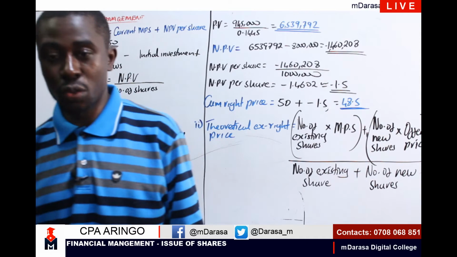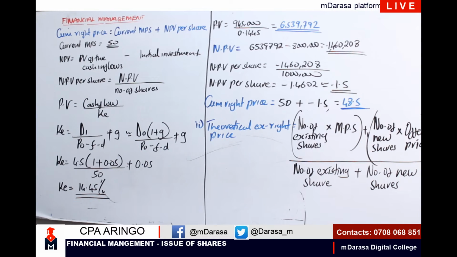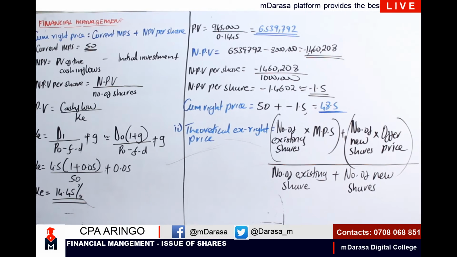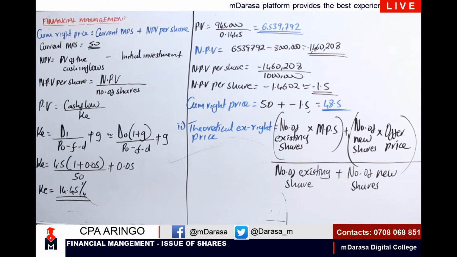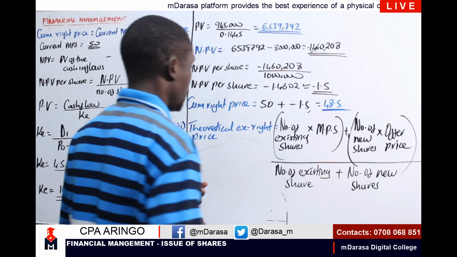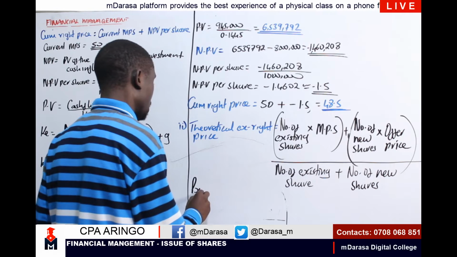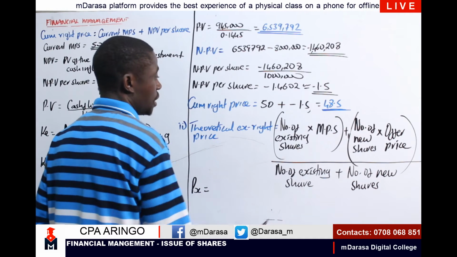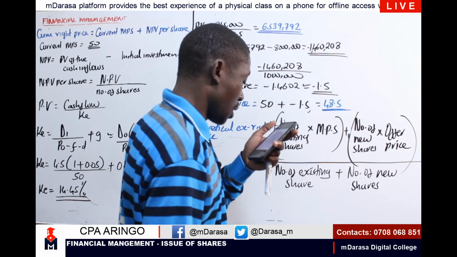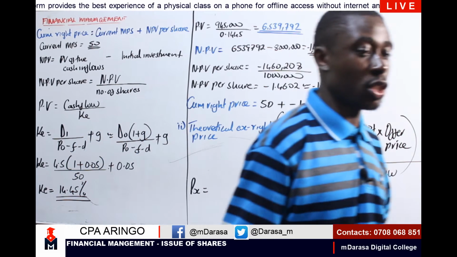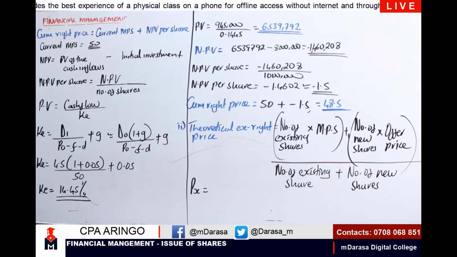So, having mentioned that, I think we can proceed and determine it. My theoretical ex-rights price, which we refer to as TERP: number of existing shares. How many shares did we have? Let us check our question here.